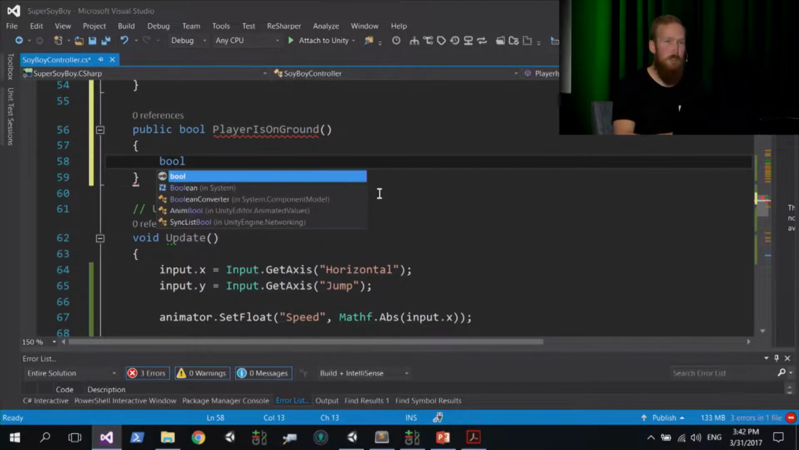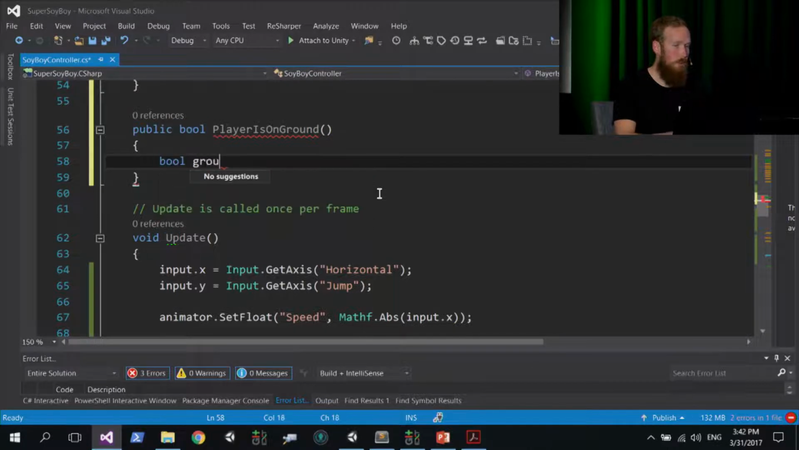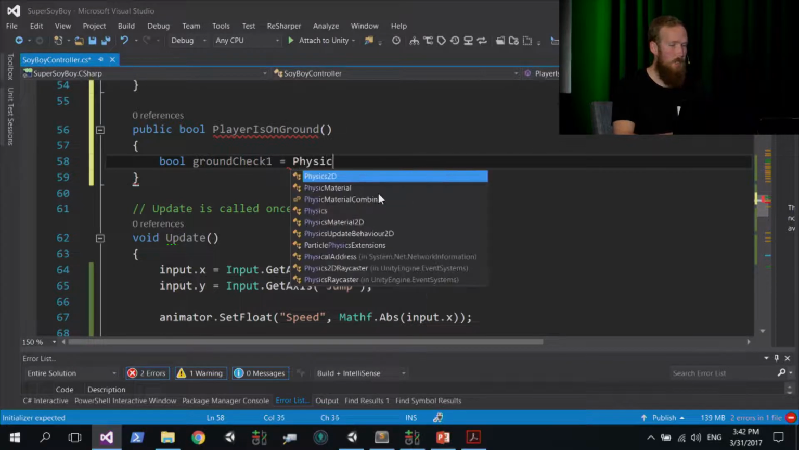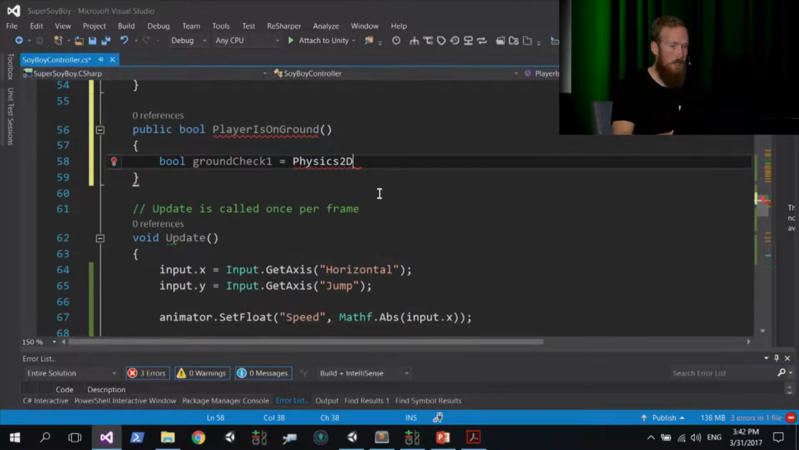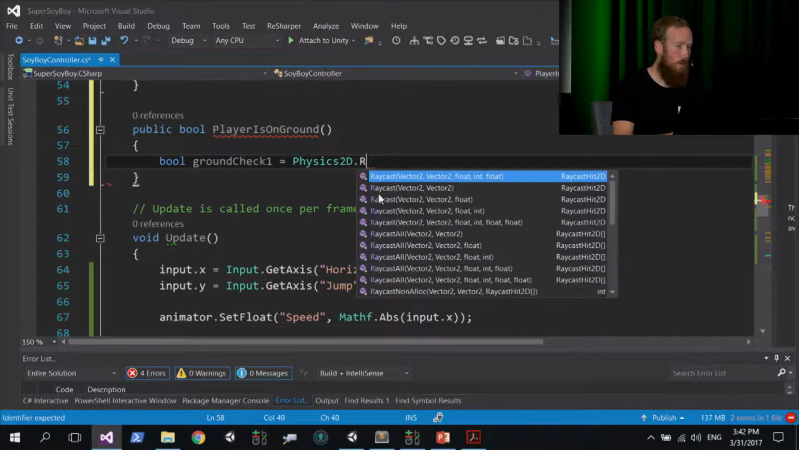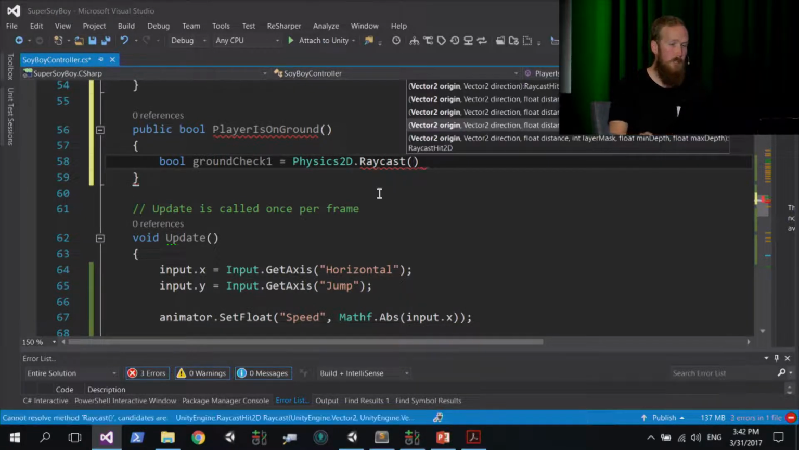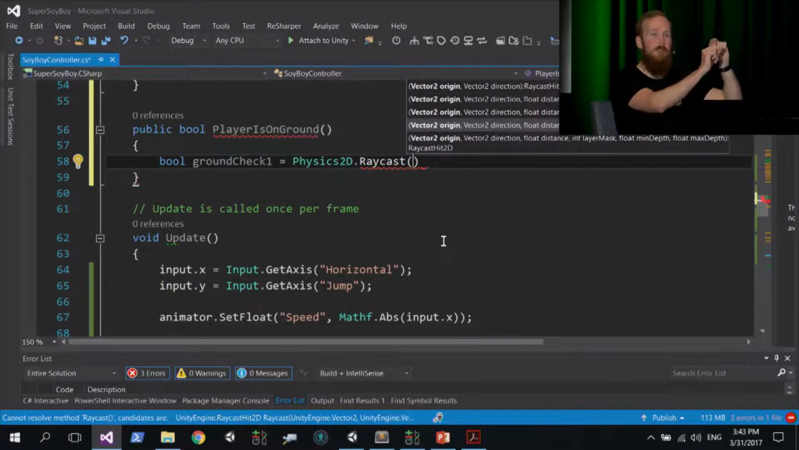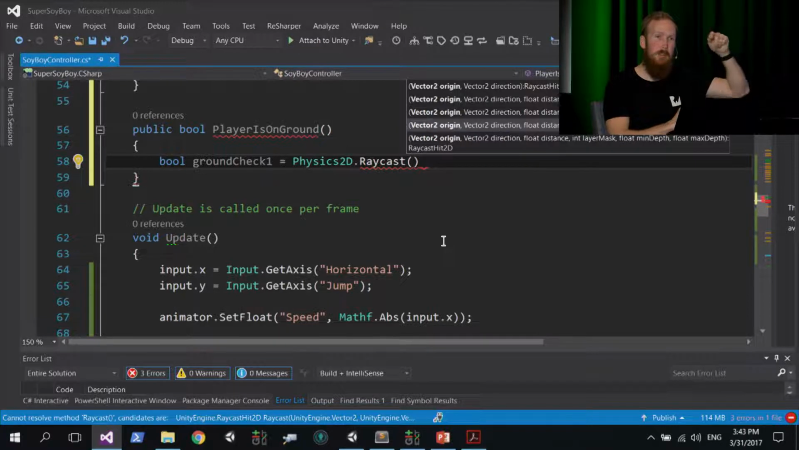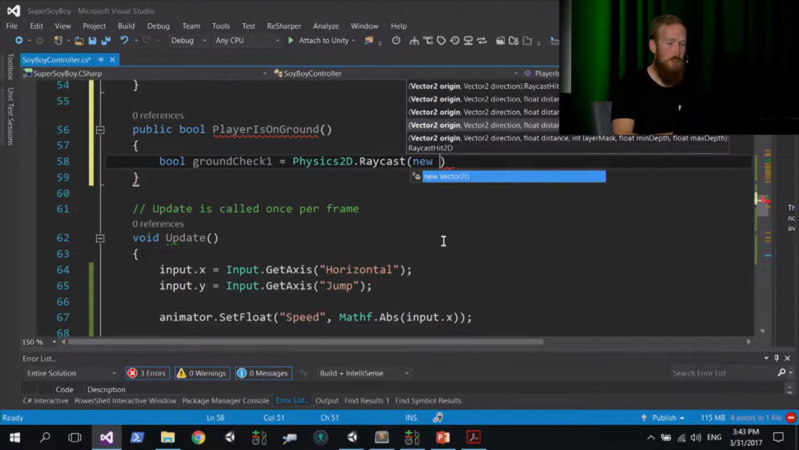And we're going to do a raycast. So we're going to type in bool groundCheck1. So this is going to be our first raycast, is equal to, and we're going to use the Physics2D class there and a method called Raycast. Now Raycast needs, in this case, we're going to pass in three different values: an origin point, so where to start the raycast from, and a direction to say where this raycast should go in direction. And the third value is a distance value, so how far it should go before it stops. So to do the origin point, we're going to type in new Vector2,